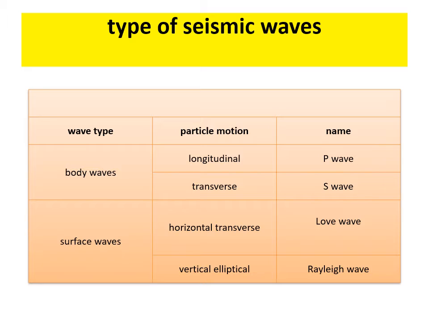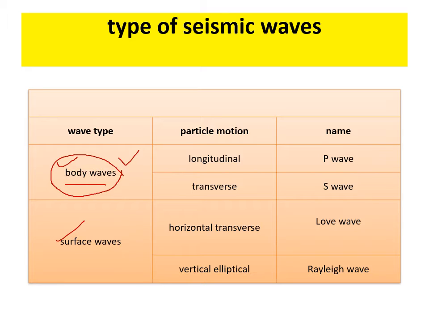Basically, there are two types of seismic wave. The first one is the body wave and the second one is the surface wave. Now the question is, what are body waves? Body waves are those waves which can travel through the interior of the Earth. Rather, body waves are related to the body of the Earth, that is the interior of the Earth.